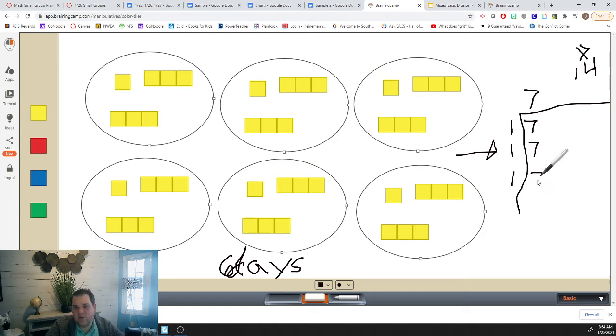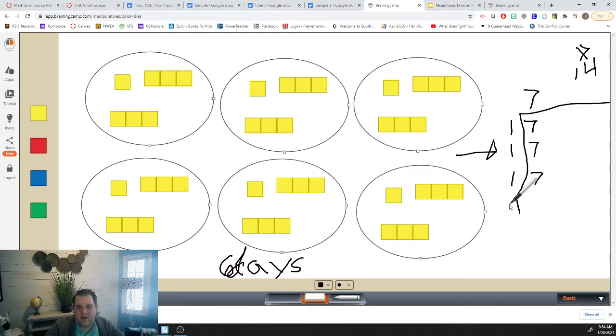Now I have 21. I want you to get out pencil and paper and keep going with this array. Make this array and keep going with it. I want to know what you get for an answer. How many days will it take? And then you can check with me.